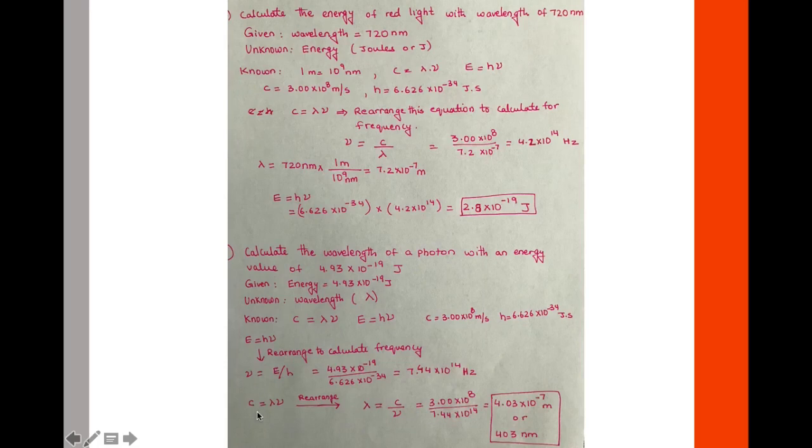Now we can calculate wavelength. We just have to rearrange this wave equation to calculate for wavelength. Once we have rearranged it, we just have to plug in the value of C, plug in the value of frequency, and calculate wavelength. The final answer is 4.03 times 10 to the power of negative 7 meters.